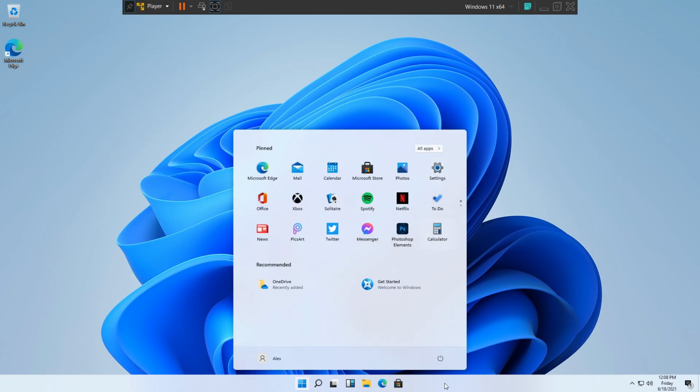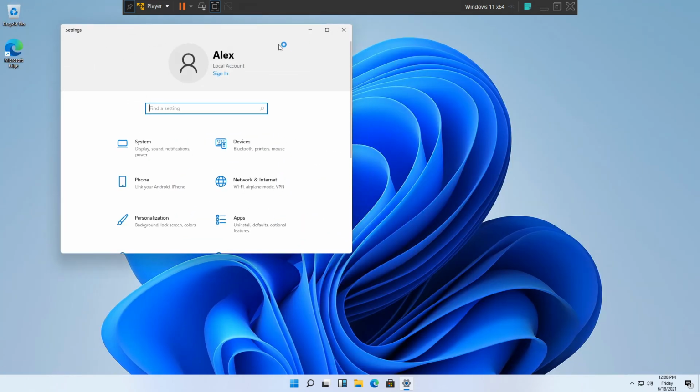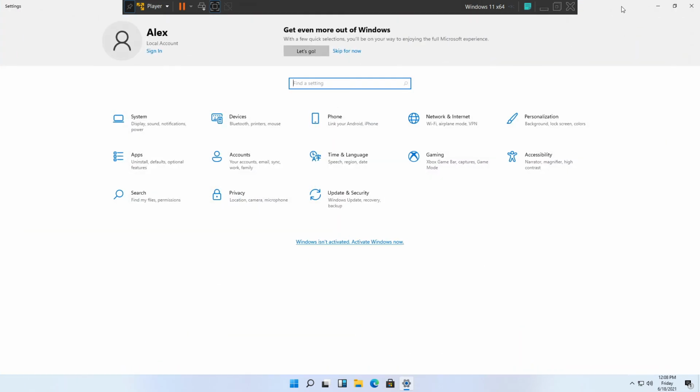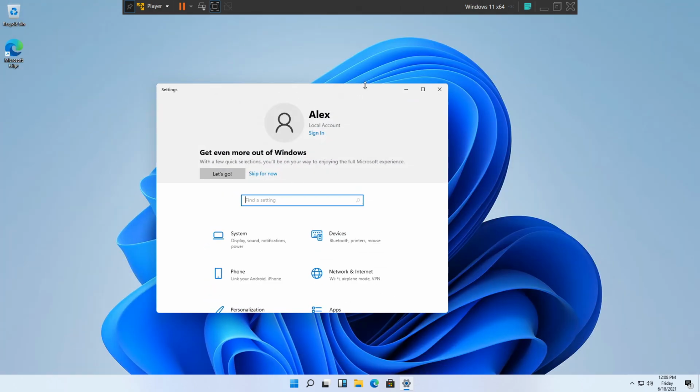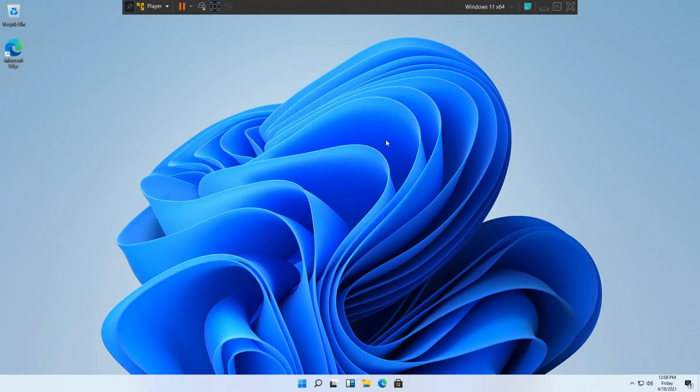Let's head to the Windows 11 settings themselves. They also have a new cool animation, because if you double click on top of it, it's gonna animate in a really smooth way, which is what I like. And yeah, this is Windows 11 settings right here. It's pretty much the same, nothing really has changed. But I'm not gonna take a look at every single setting because this video is already long. But yeah, there are new icons right here. The system has changed, the devices has changed, the icons. And yeah, that's pretty much it.